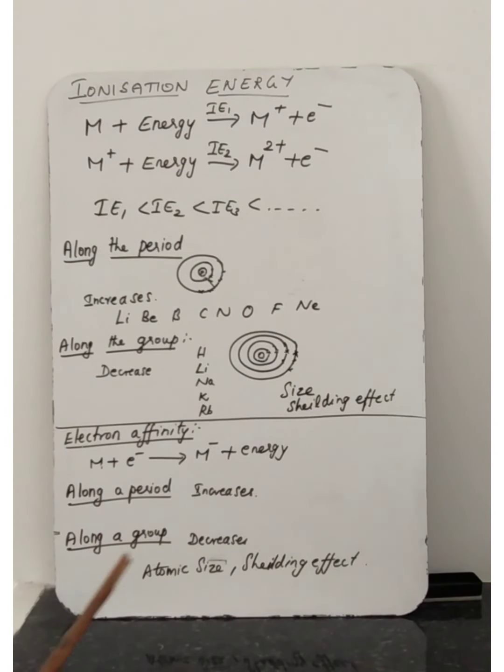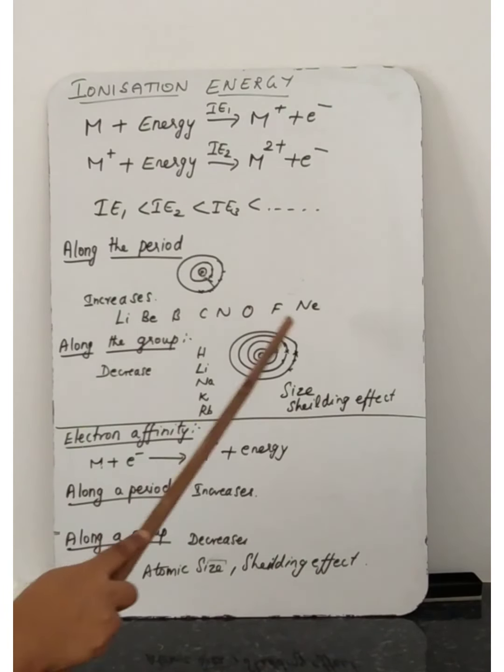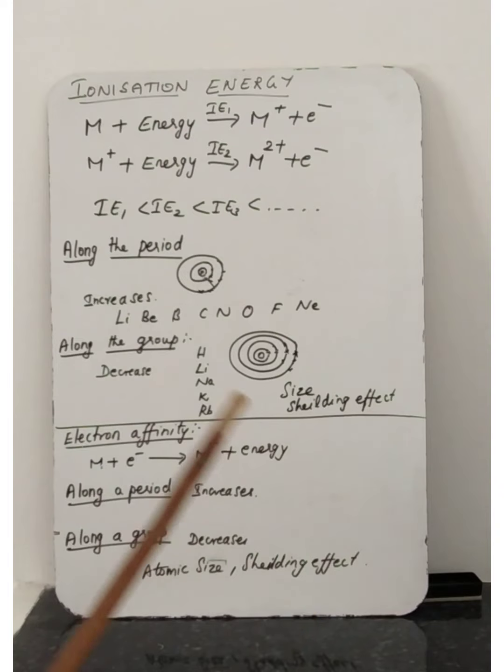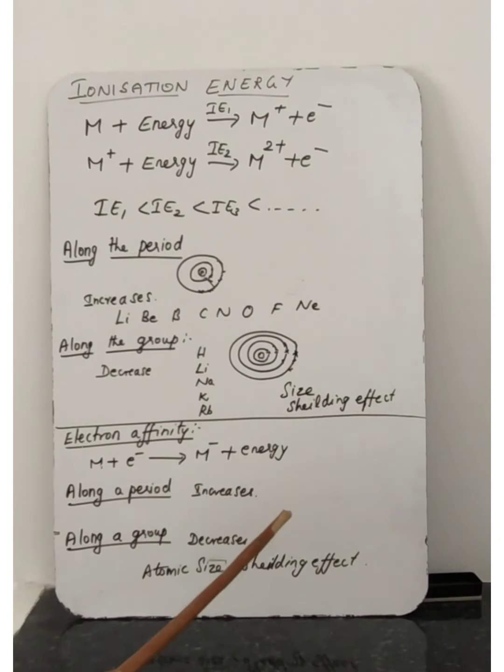In the same way, we can discuss how electron affinity varies along a period and along a group. Along a period, if we move from left to right in the periodic table, what about the electron affinity? It increases. The same reason as for ionization energy: the increase of nuclear charge.